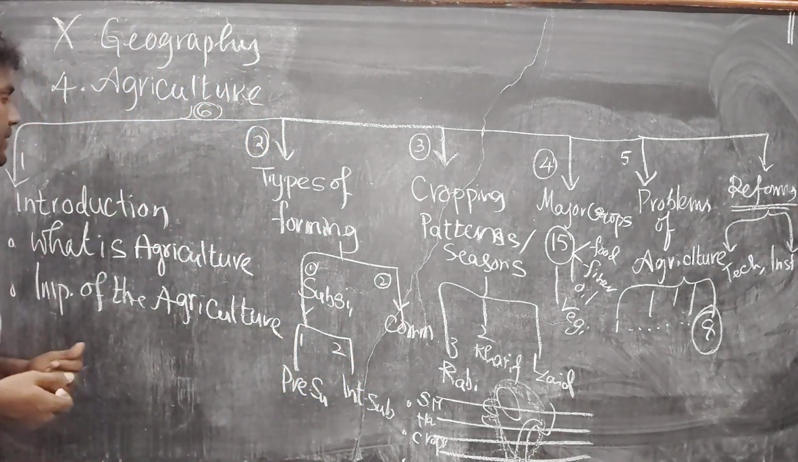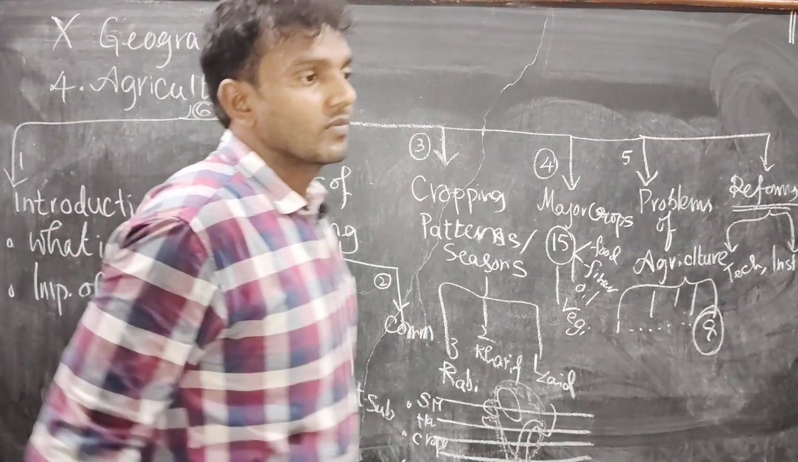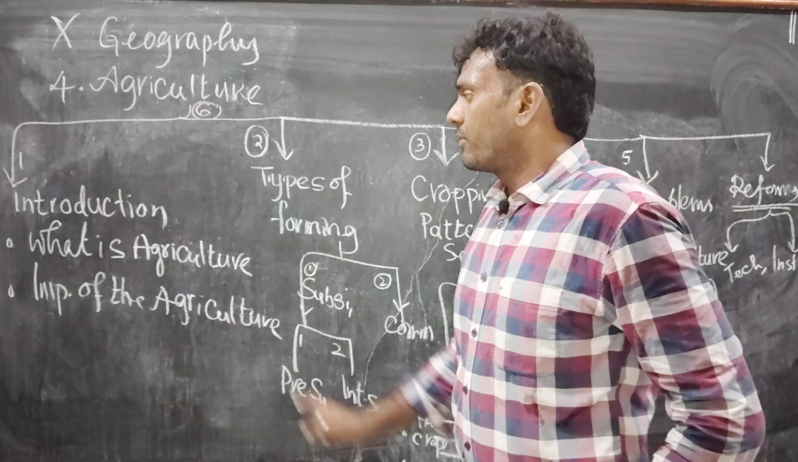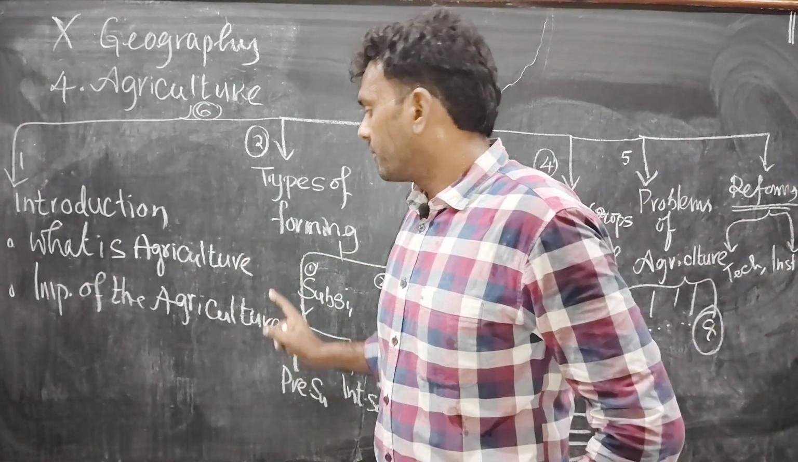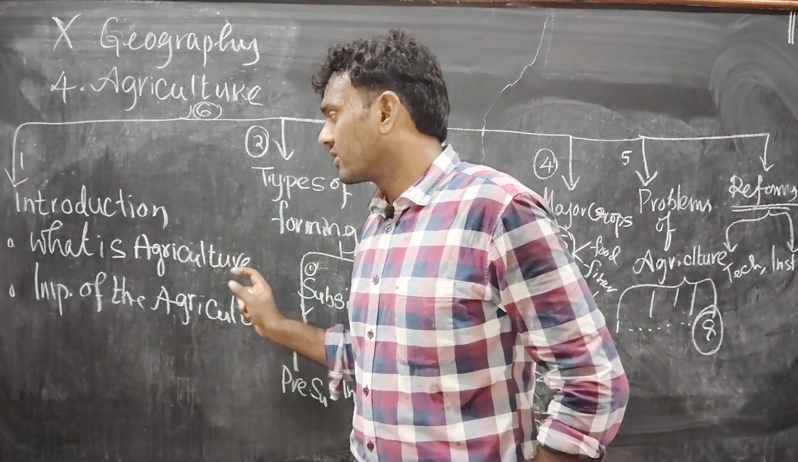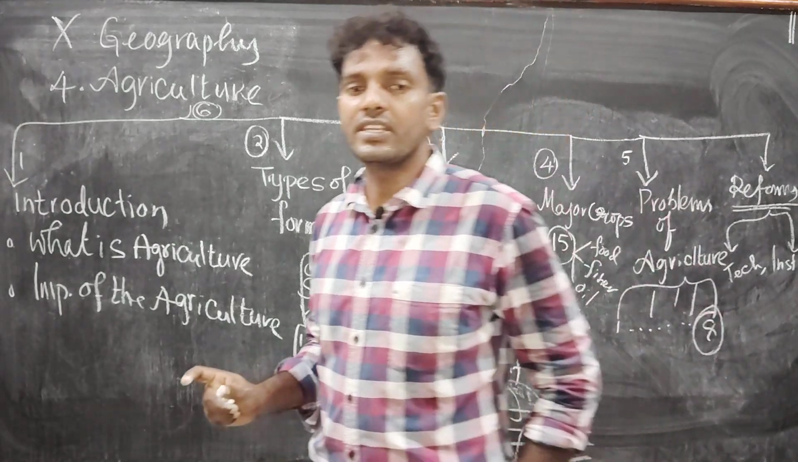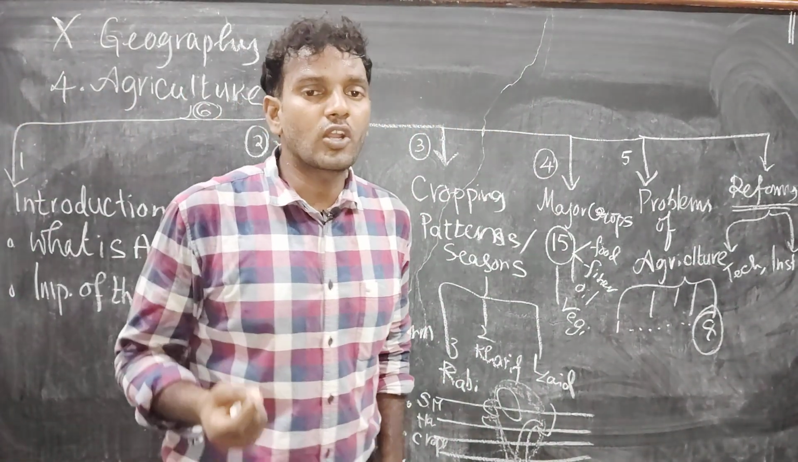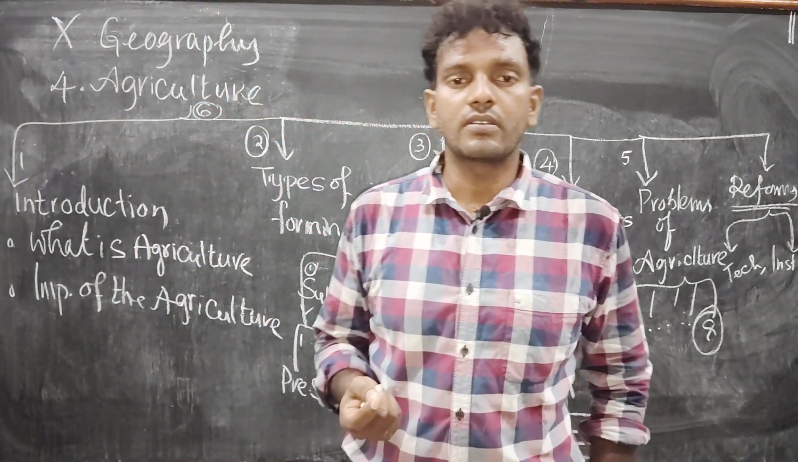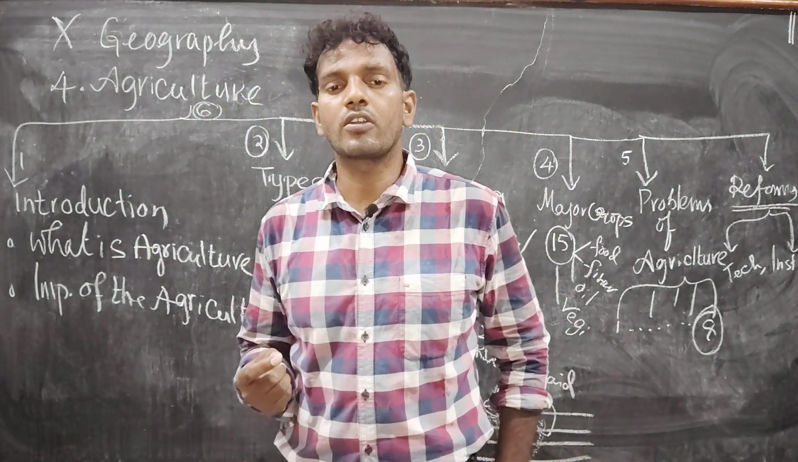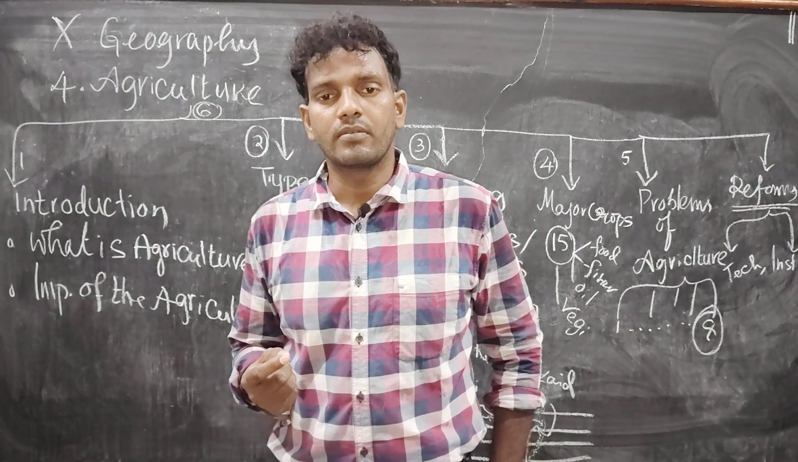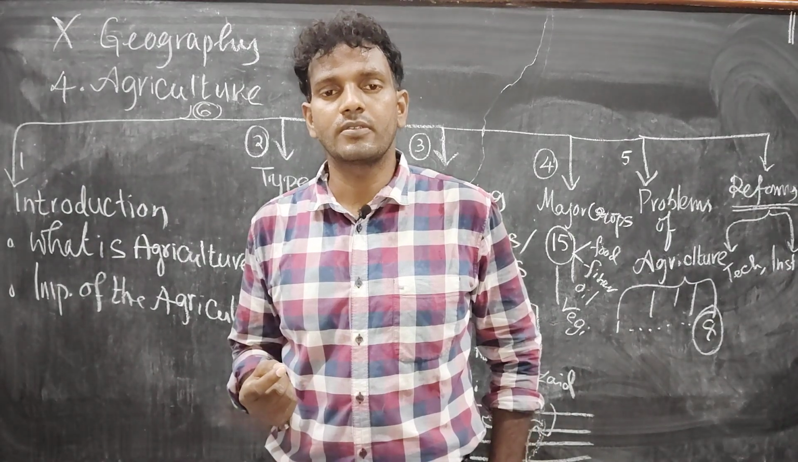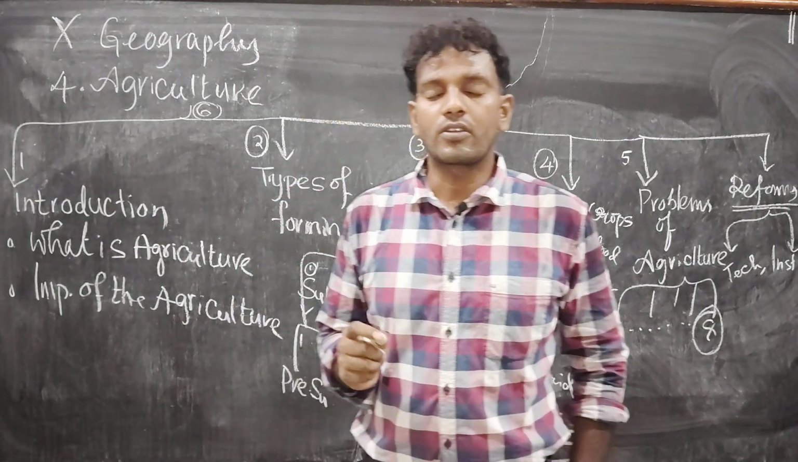Okay, now coming to the introduction part. One by one we will discuss. Coming to the introduction part, what is agriculture? Importance of agriculture. What is agriculture? We need to define it here. Agriculture is a science and art of cultivation of crops. Science and art of producing crops.